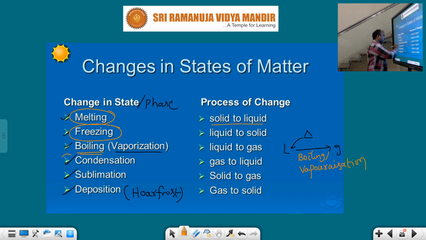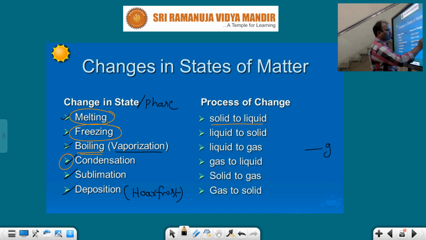Next one, what will be there? Condensation process. Of course, it is very important. Condensation is also called liquefaction. What is condensation or liquefaction? Now we should take gaseous state. It will be converted into liquid state. When the gaseous state is converted into liquid state, it is by cooling, by releasing heat energy. So the gaseous state can be converted into liquid state by cooling or by releasing heat energy. That phenomenon is called condensation or liquefaction.